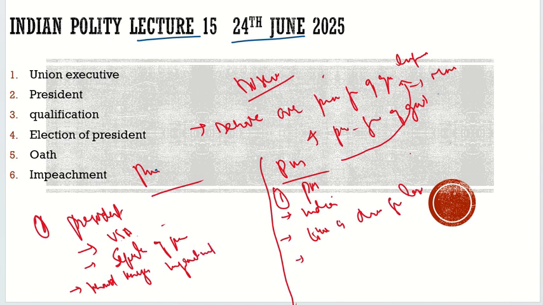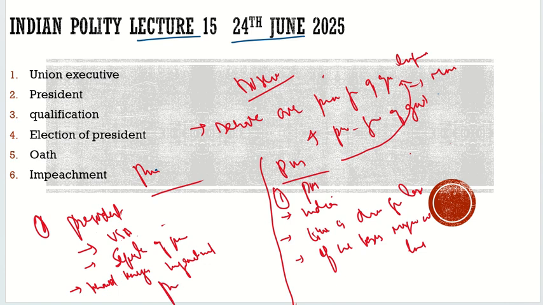And how can the PM be removed? If he loses the majority in Lok Sabha, he will definitely be removed from his government. So here we understood that in the presidential form of government, the president always remains, so it is very much static.